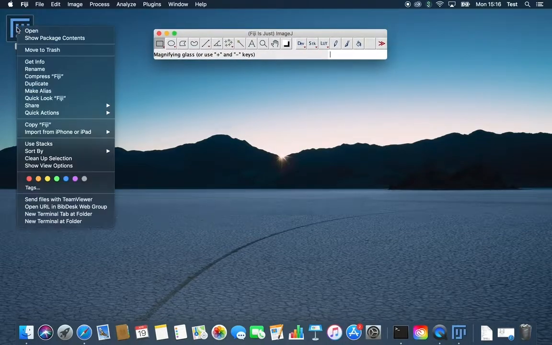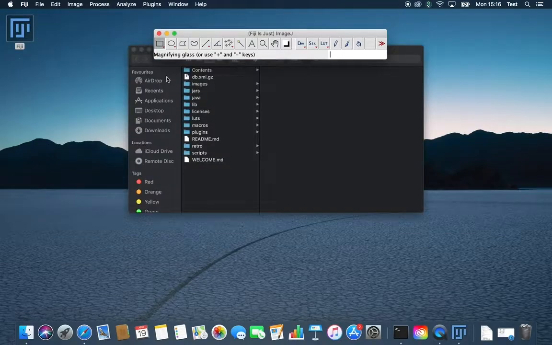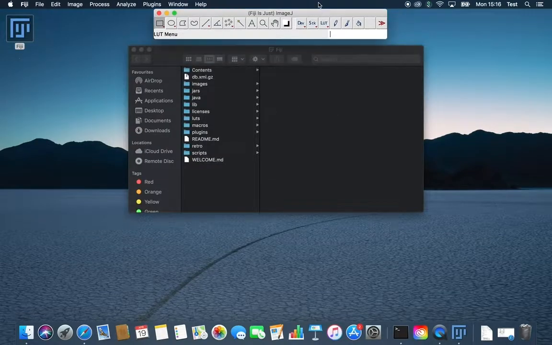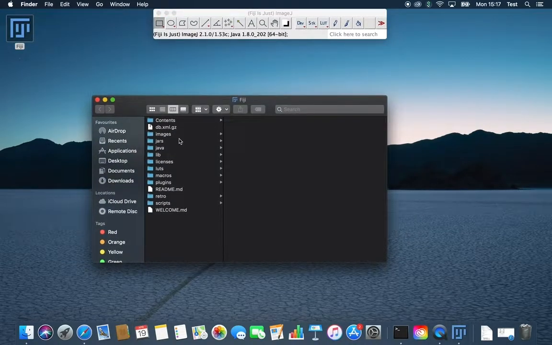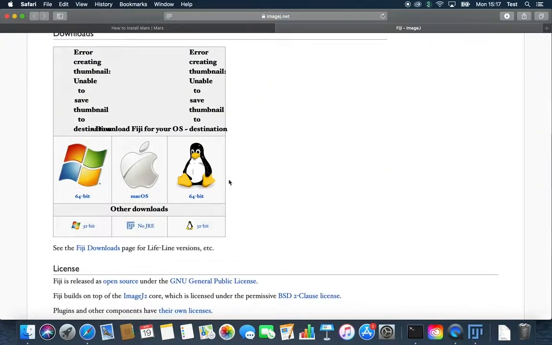The next step is only needed if you are a Mac user. Please open the package content of your Fiji by right-clicking on the icon and have a look inside the Java folder. If you have the same file as me in the folder, you need to download another Java file to make our plugins working. You can quickly pause the video and compare the names of the files.